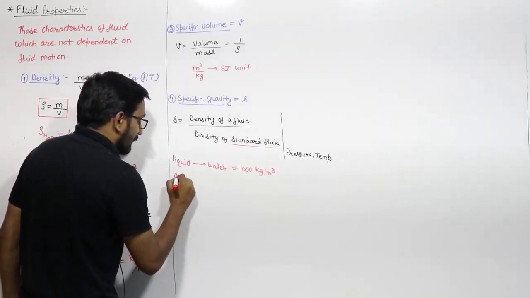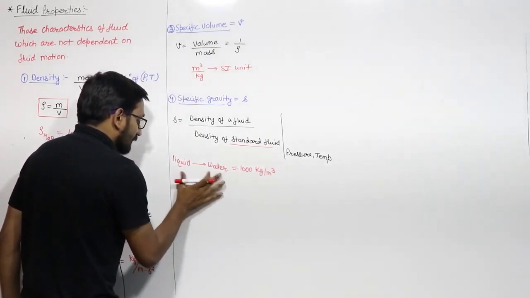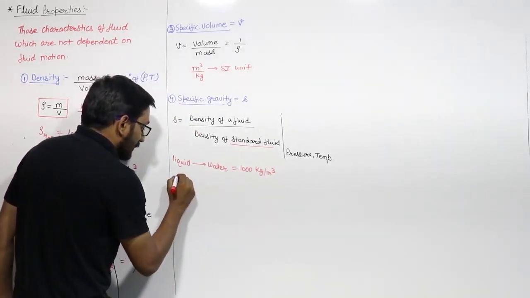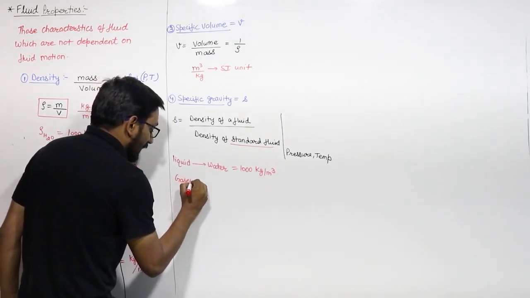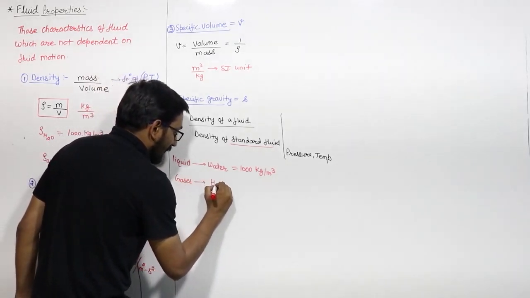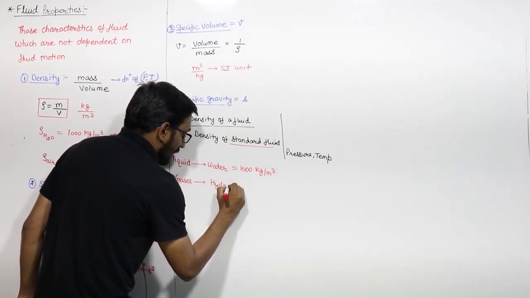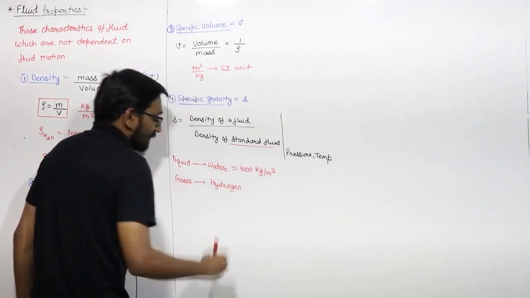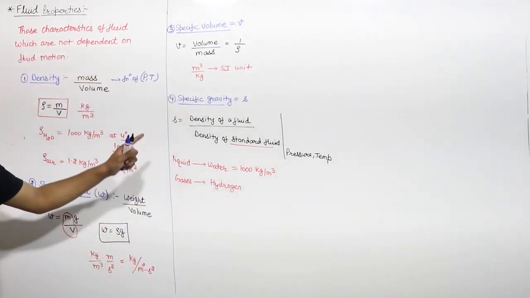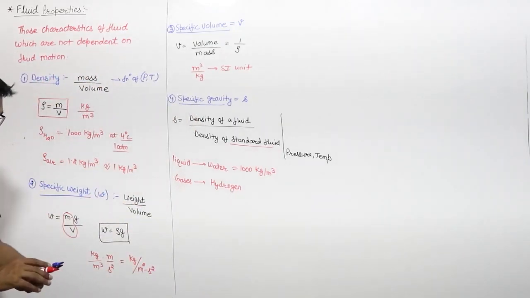And for gases, as such there is no standard fluid, but generally we can take hydrogen as a standard fluid for the gases to calculate the specific gravity.